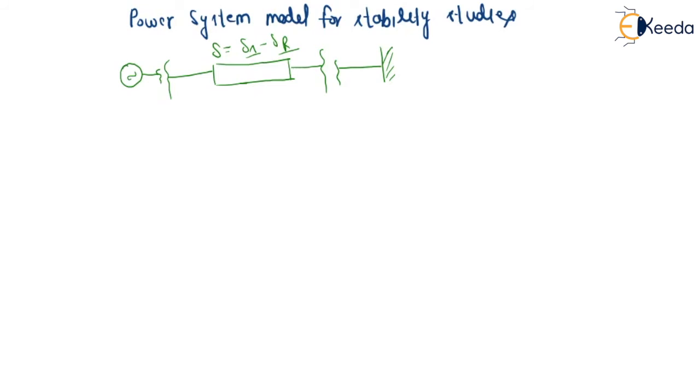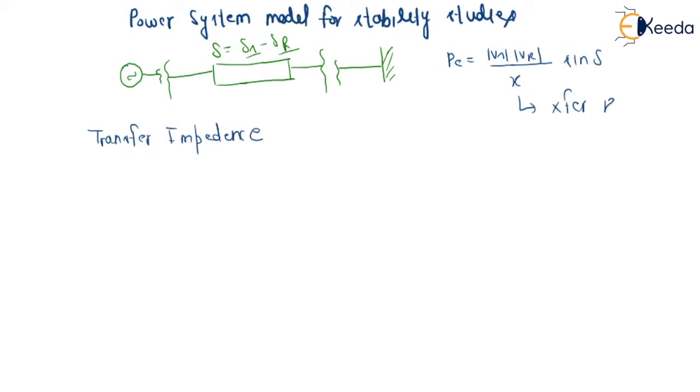You have heard the term transfer impedance. Why this name, transfer impedance, and what is its importance in power transfer? P equals P max, meaning Vs into Vr upon X sine delta. So this X is called the transfer impedance, or basically the transfer reactance. See guys, what is transfer reactance or transfer impedance?